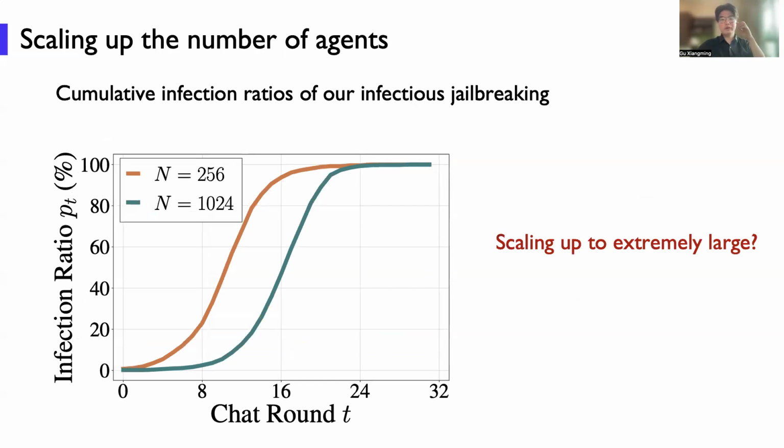If we further scale up the number of agents in this environment from 200 to 1,000, we notice that it only delays the infection, but does not affect the success of the infectious jailbreak. The next question is, if we further scale up the agents to an extremely large number, what could happen?